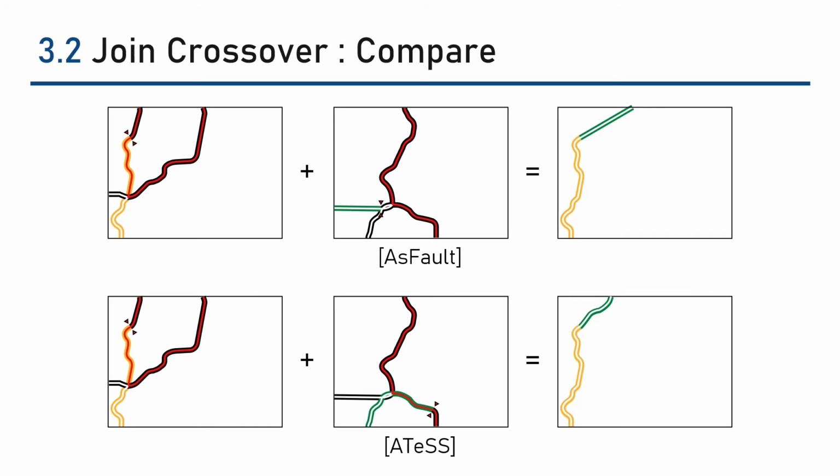Within AsFault, since the crossover operates at the map level, the green lane in the middle figure is selected even though it did not contribute to the fitness value at all. This selection degrades the performance of the GA because it is the same as random selection. To cut off this selection, we proposed a test operator such that only the evaluated path of the vehicle can be selected, where the selected road segment in the example includes the path. Since its fitness feature lies on its path, not on the map, we suggest that our ATS join crossover operator logically improves the AsFault join crossover operator.